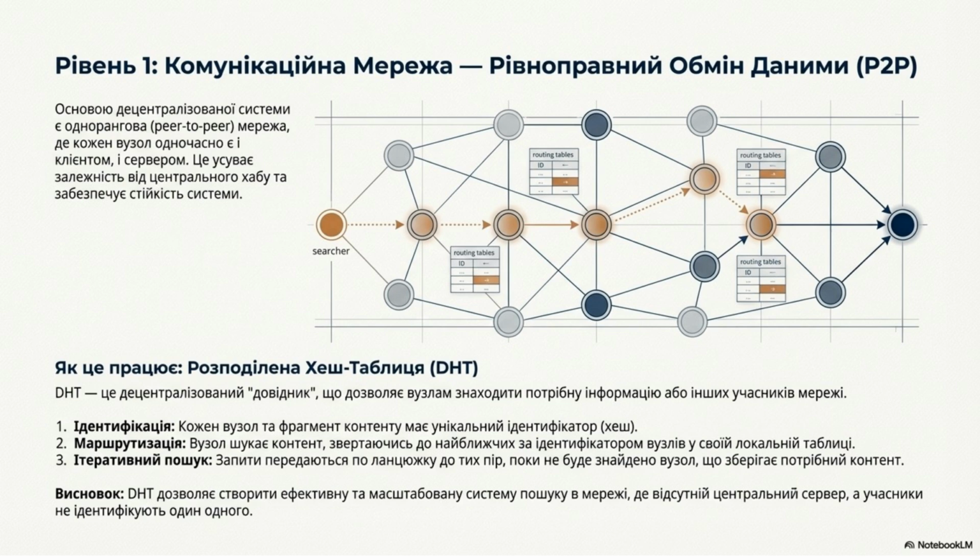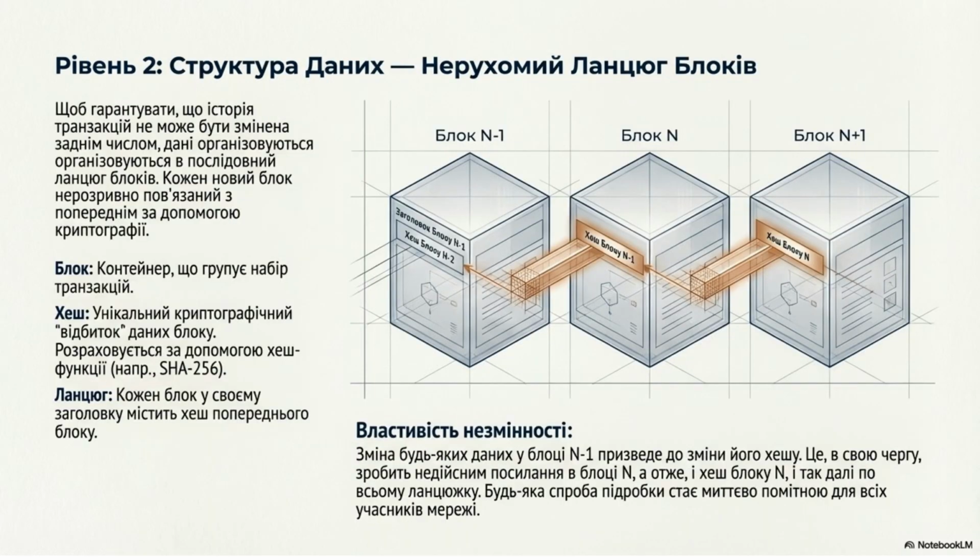Level 1. The communication network, or peer-to-peer data exchange, P2P. This decentralized foundation removes reliance on a central hub, ensuring system resilience. Nodes act as both client and server. Level 2. Data structure, the immutable chain of blocks. To guarantee that transaction history cannot be changed, data is organized into a sequential chain of blocks, cryptographically linked together.